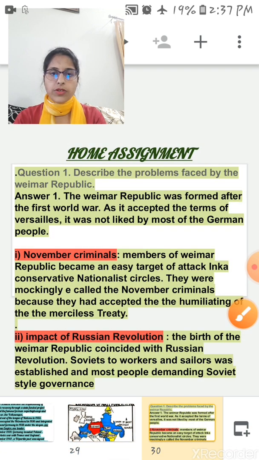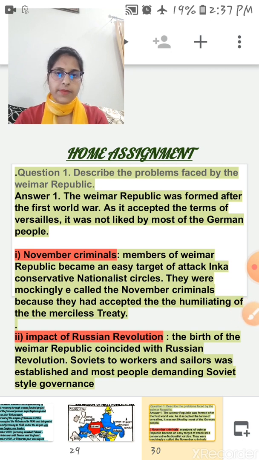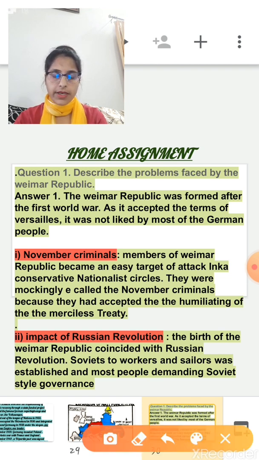Okay, now just move on to your home assignment. So here are the question answers. So let's see. First question. Describe the problems faced by the Weimar Republic. We already discussed the problems. So the Weimar Republic was formed after the First World War, as we know, as it accepted the terms of Versailles. So after that, the Weimar Republic faced many problems. First one is they were called November criminals. November criminals, basically those who supported the Weimar Republic, mainly socialists, Catholics and Democrats.